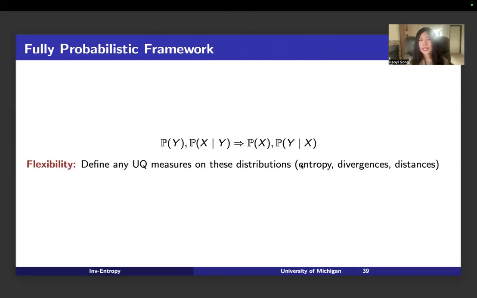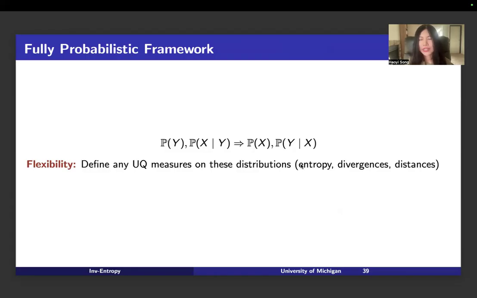So now we have already had the probability P(y) and the probability P(x given y). From these two probabilities, we can use the simple statistical theorems to get the probability P(x) and P(y given x). And I want to highlight our contribution. Our contribution is not only define one uncertainty measure for the large language models. What we do is we define a fully probabilistic framework, and we can let the community to define any uncertainty measures they want to define based on our probabilistic framework. And it provides the community much more flexibility.